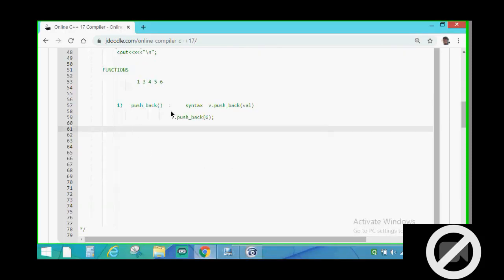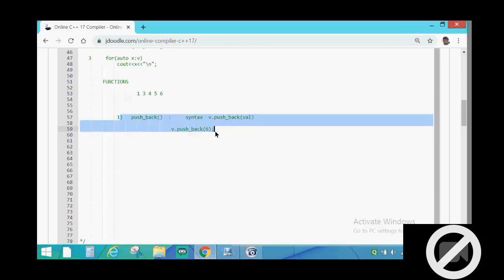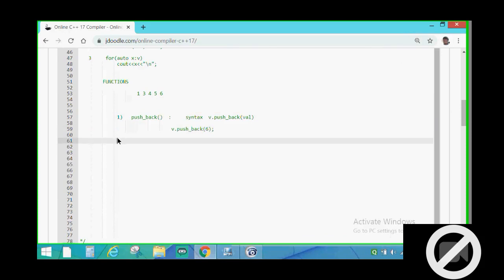Okay. So the pushback function is over. That was the syntax of the pushback function. Now the second function that I am going to tell you about is the empty function. This is an easy function to understand. What exactly will the empty function do? The name itself is telling us. It will empty the vector.